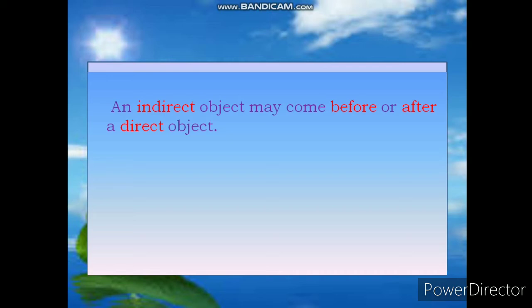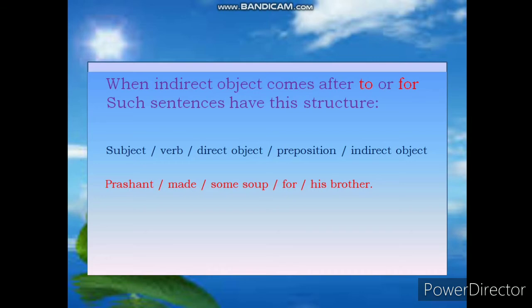An indirect object may come before or after a direct object. When indirect object comes after to or for, some sentences have this structure: subject, verb, direct object, preposition, indirect object.